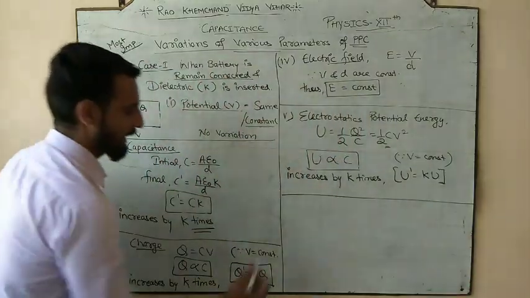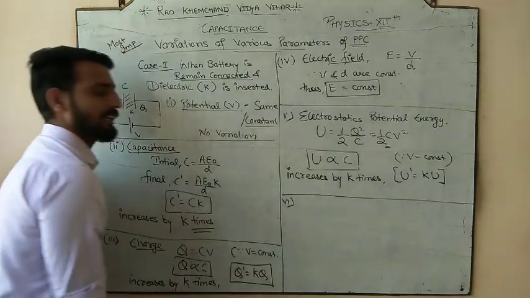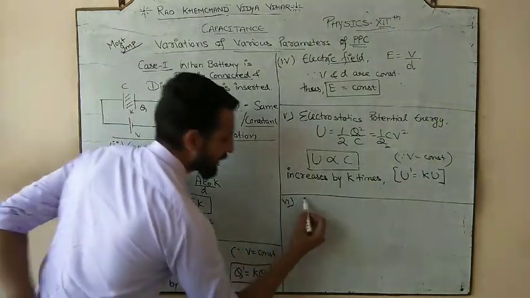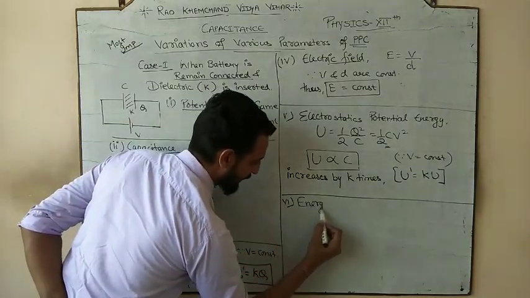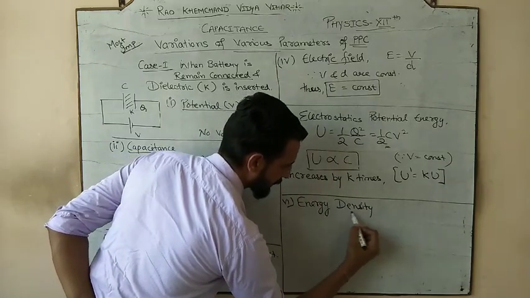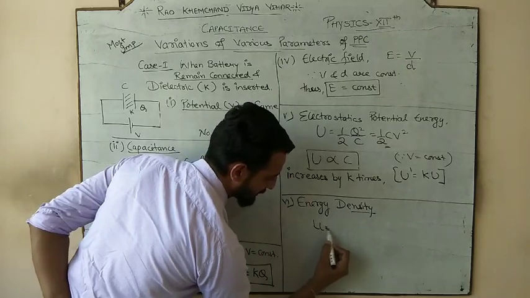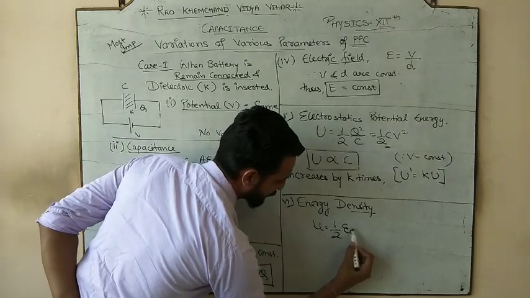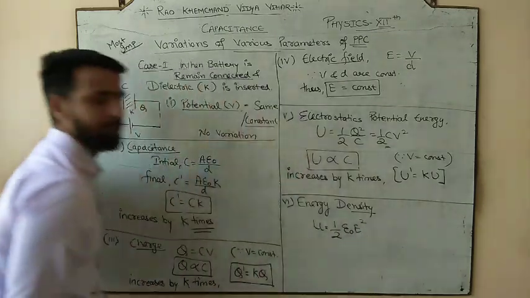Clear? And the last, sixth parameter that we can study about the PPC is energy density. And what was the formula for energy density? Small u, half epsilon naught E square.